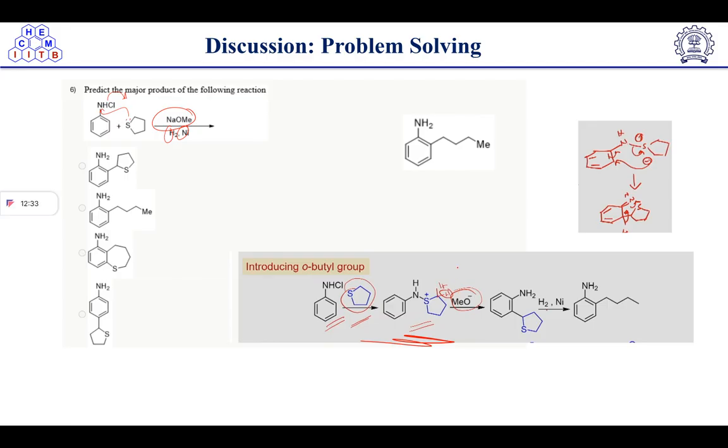After getting this intermediate, the next one we have is the base, sodium methoxide. The base will abstract the alpha proton. So where is the alpha proton? Here, right? From here it will abstract the alpha proton and negative charge will generate over here. After this negative charge, now you can see that it can undergo a 2,3 shift. So it is 1, 2, 3. So a 2,3 sigmatropic shift.